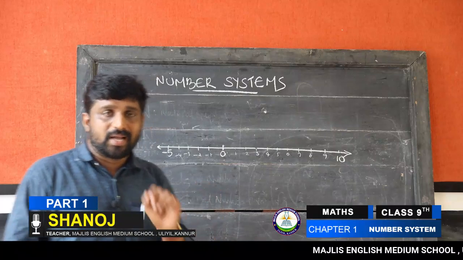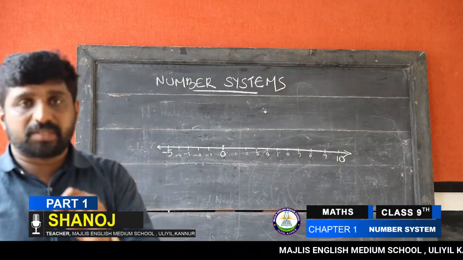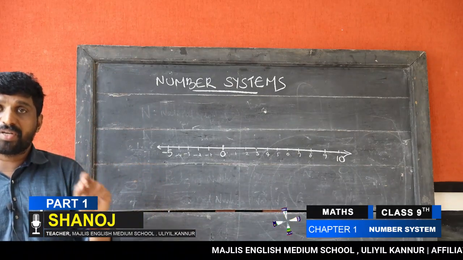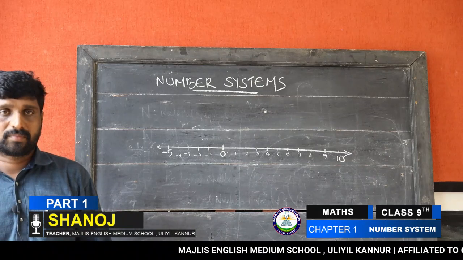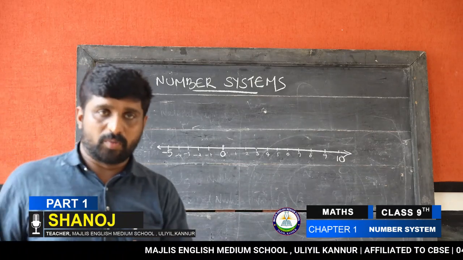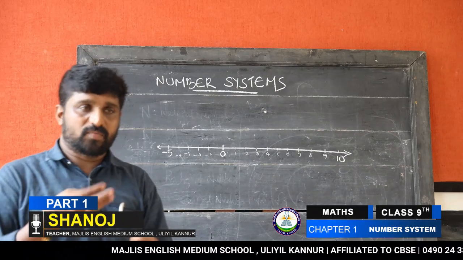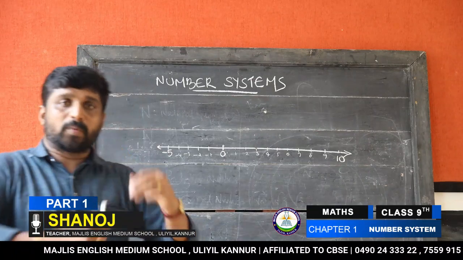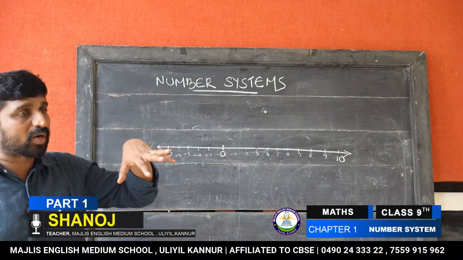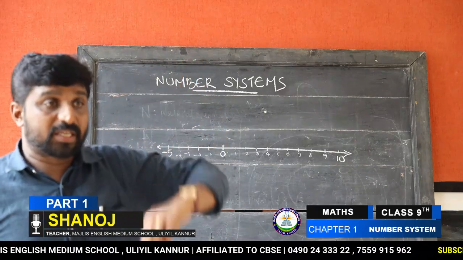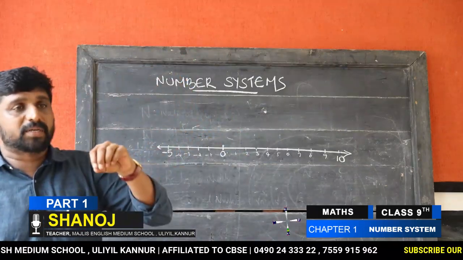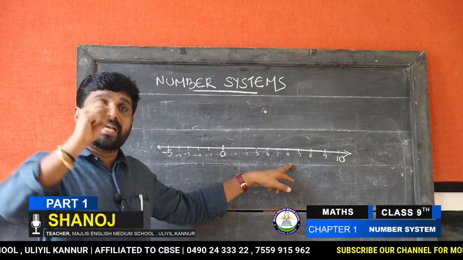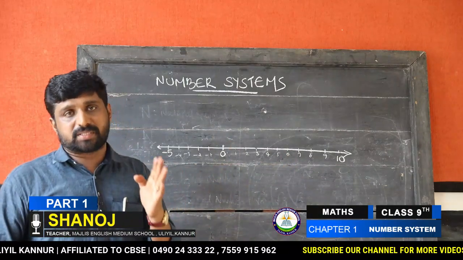Then next question: how many decimal numbers between 4 and 5? Yes, someone said 4.1, 4.2, 4.3, 4.4, 4.5, 4.6 up to 4.9. No, 4.11, 4.22 like that are remaining there. How many numbers in total are there? Let's count. Okay, there are infinitely many decimal numbers in between 4 and 5. Therefore, we can insert infinite numbers between any two numbers.